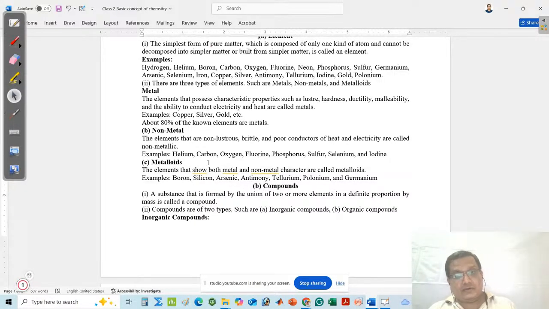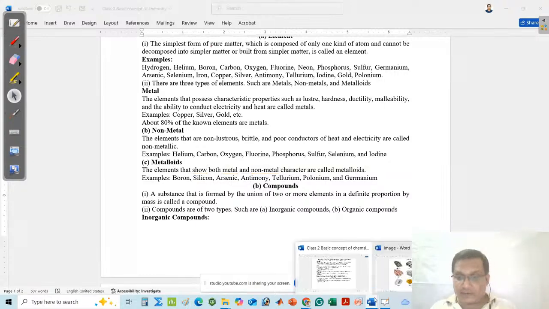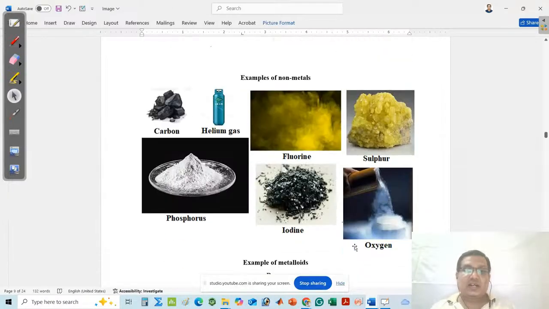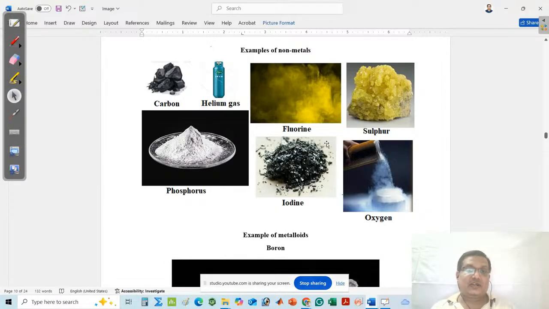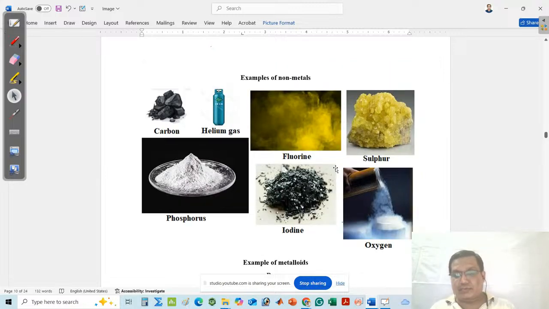Similarly, think about iodine, phosphorus, sulfur, selenium. All are unable to conduct electricity and heat. Here the diagrams are present. This is carbon. Here I have taken helium gas in the container. Fluorine gas, sulfur, iodine, oxygen, phosphorus. These are the non-metal examples.